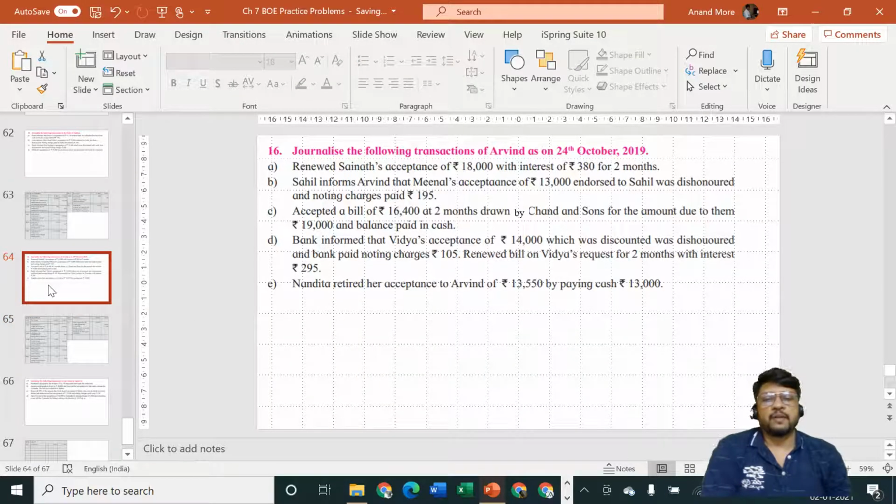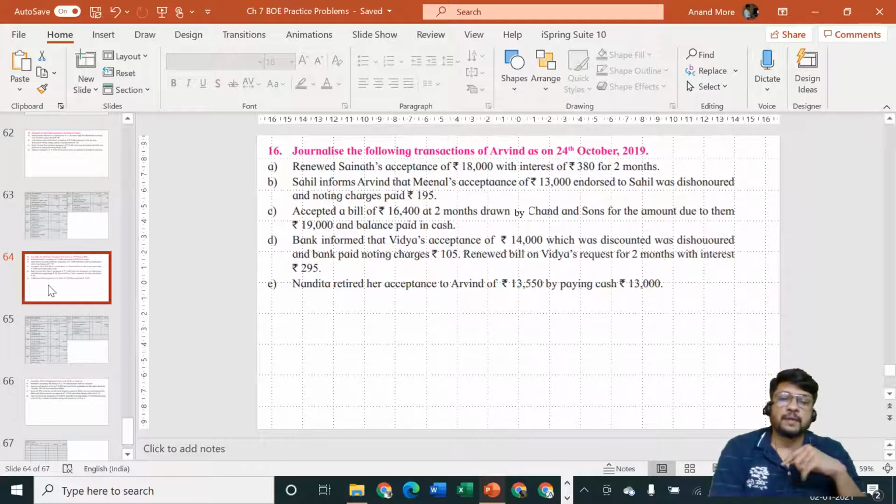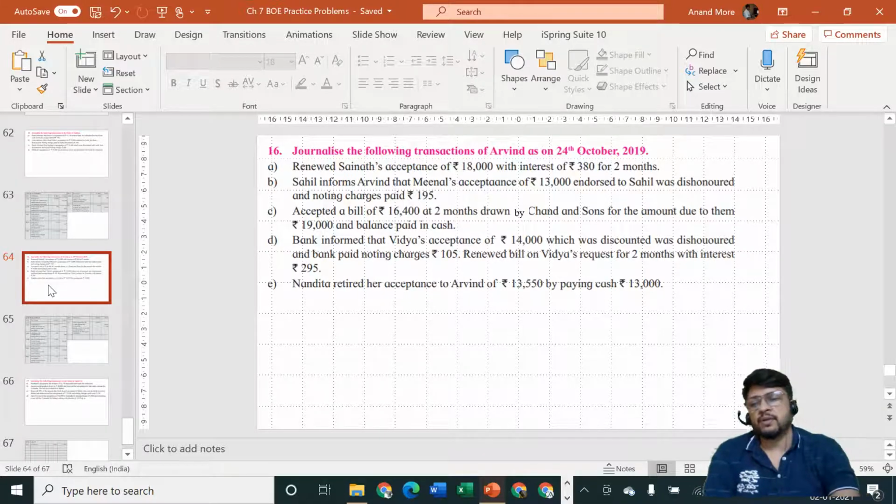Let us consider point number D. Bank informed that Vidya's acceptance of rupees 14,000 which was discounted was dishonored and bank paid noting charges of rupees 105. Renewal on Vidya's request for 2 months with interest rupees 295. So there are three different situations which will have to be considered. First one, discounted bill dishonored. Second one, bank paid noting charges. Third one, we charge interest. And then fourth one, new bill is drawn, because they have specified renewed the bill. To renew the bills means new bill should be there. So first is discounted bill dishonored, very simple entry.